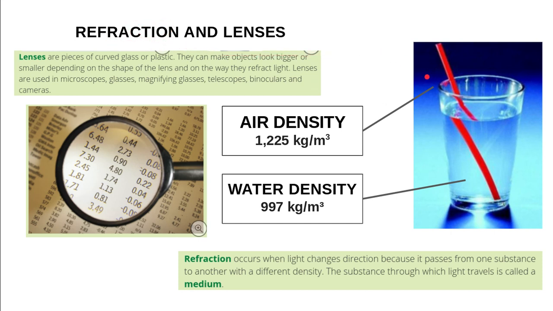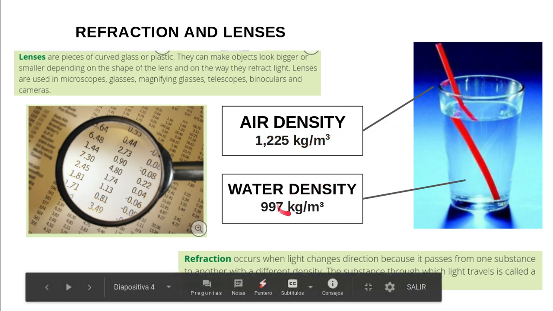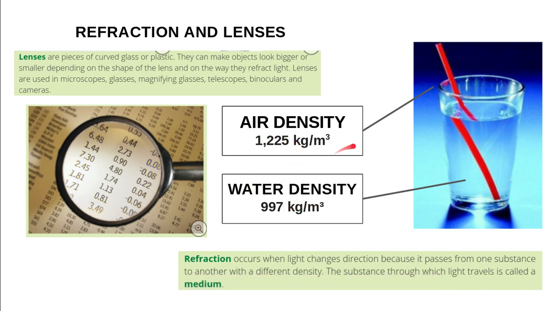When the light passes from one place with a density to another one with a different density, the densities are different from air to water. On that point in which the light changes from air to water, it changes direction. Yes, so that's why we see like this is broken. You can do this experiment at home if you want. Yes, this is called refraction of light.